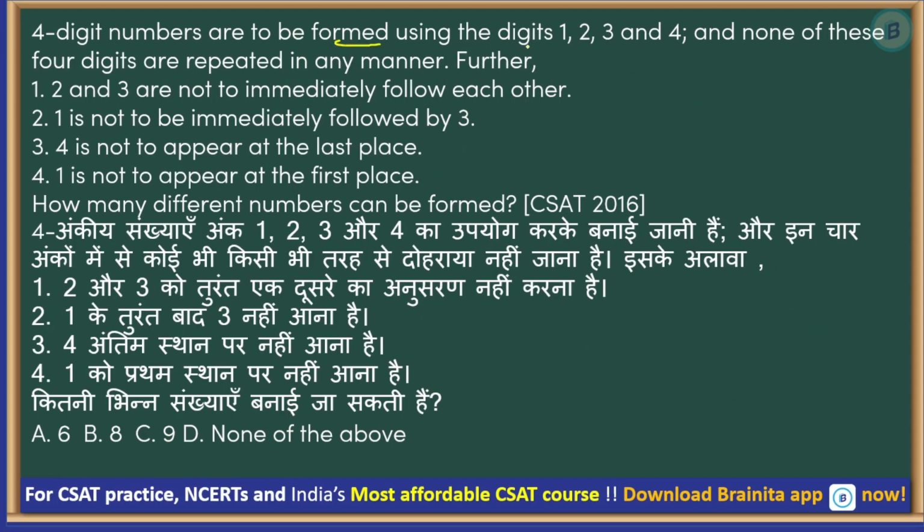4-digit numbers are to be formed using digits 1, 2, 3, 4, and none of these 4 digits are repeated in any manner. Now see, there are some questions which I'm solving by manual method, right? Because if you think too much of permutations and combinations formally, then sometimes it becomes very difficult to interpret because there are too many conditions and you may end up making a mistake in it, right? So I have included all such questions in this section which appear to be like permutations and combinations but can be solved by some manual simple calculations, and I'm going to follow that same method.